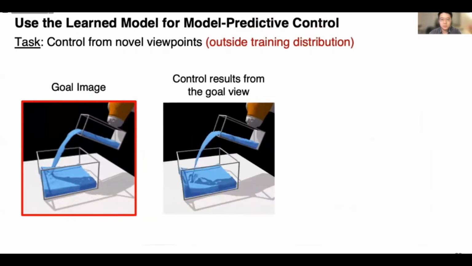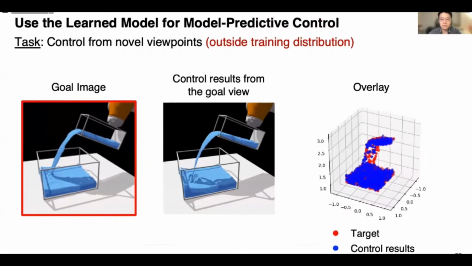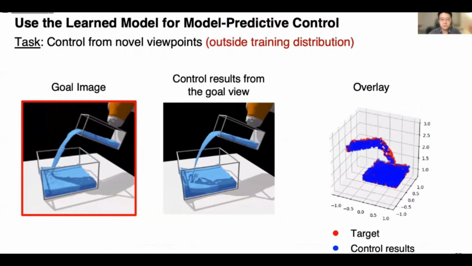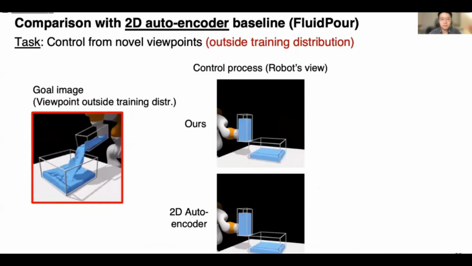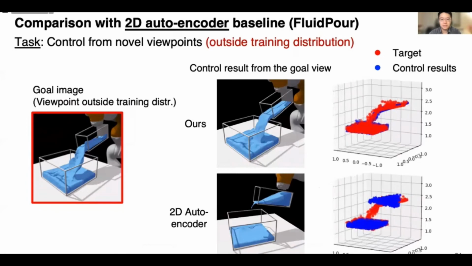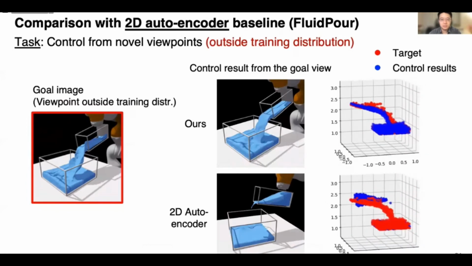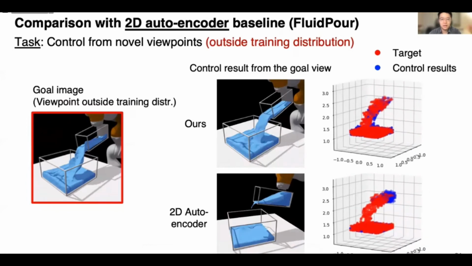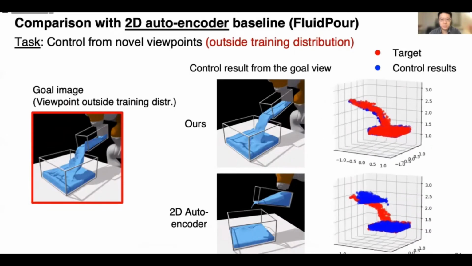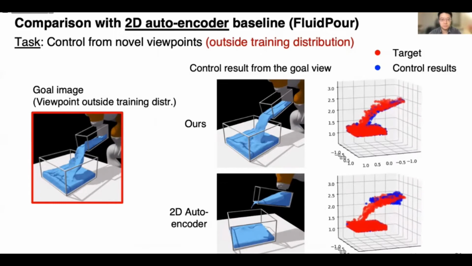And here's the control results from the goal viewpoints and overlay between the results and the goal configuration in 3D shown in the fluid particle space. We compare our method with a 2D baseline trained using regular autoencoder and time contrastive loss. Our model is more precise at capturing the underlying 3D contents and generalizing to viewpoints outside the training distribution, where the 2D baseline shows a clear discrepancy with the target configuration.